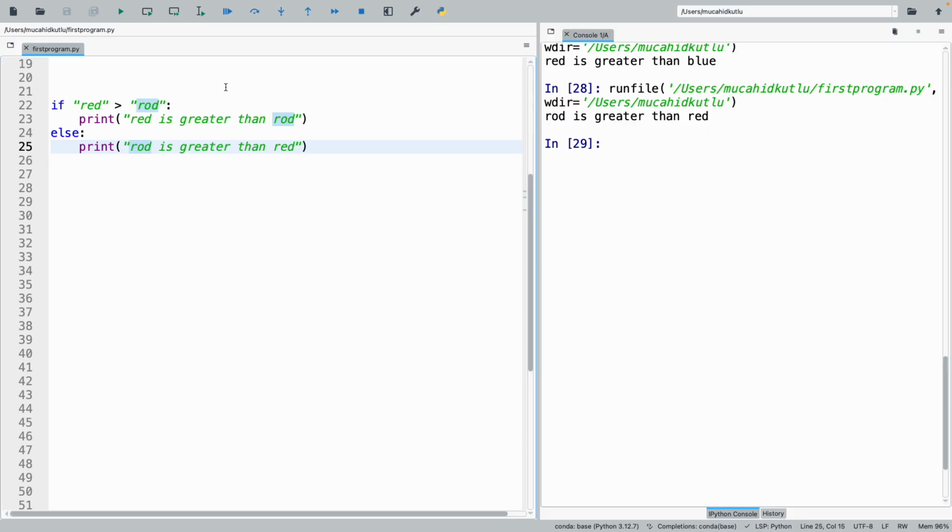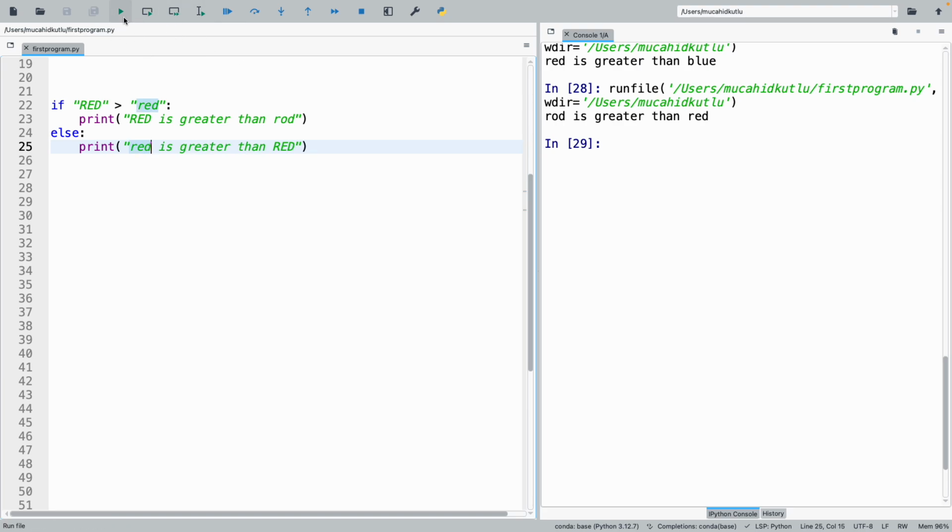But you need to be careful about it. If I write red with capital letters and red with lowercase letters, then it also means different. In dictionaries, we won't have this kind of restriction, but here we have, because their ASCII values are different.